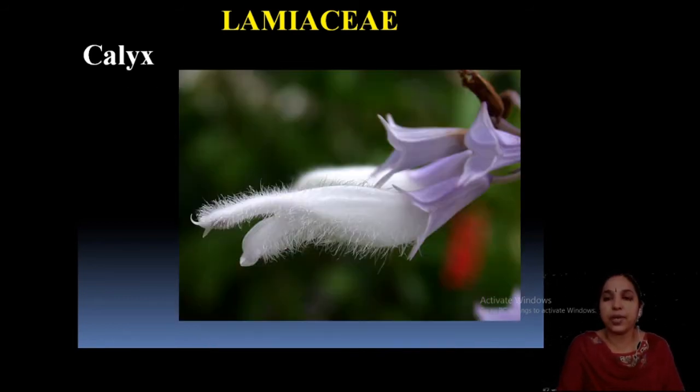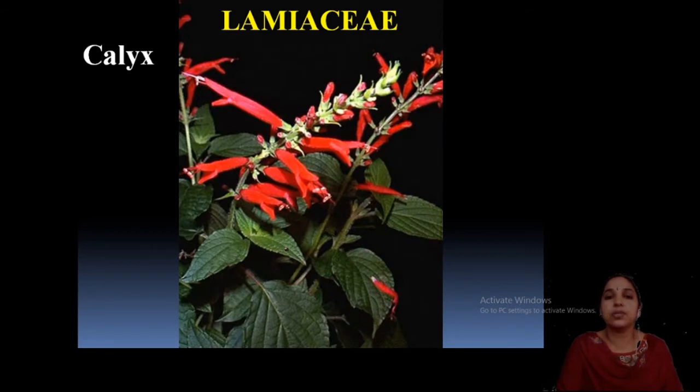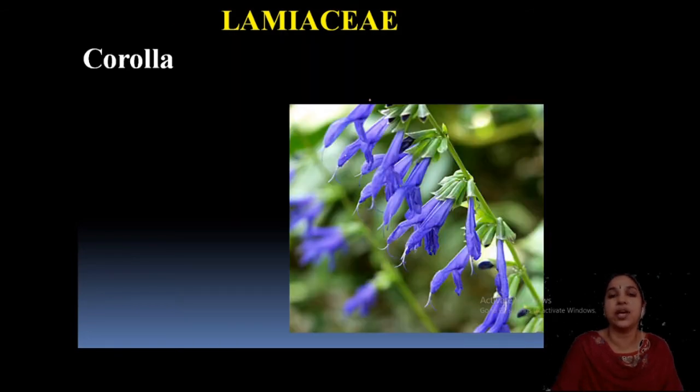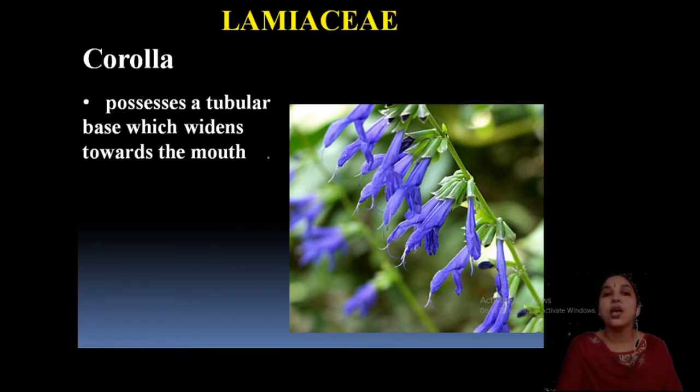Now, another peculiar point is that these are all the leftover calyxes here. Some sharpened structure you can see. This is Salvia. And this is also Salvia. While discussing the corolla structure, see, the corolla possesses a tubular base. This is the tubular base. See, this is the calyx. I already told you, after the petals fall, this calyx is fully covered here. This is a calyx, and this is the tubular corolla.